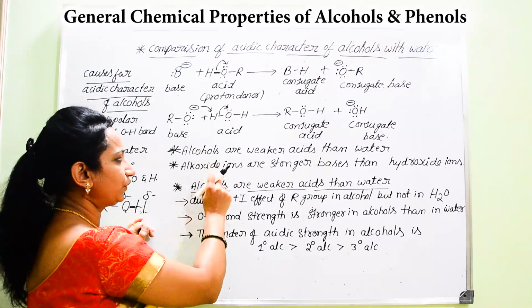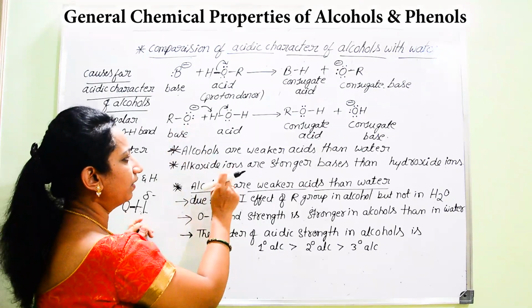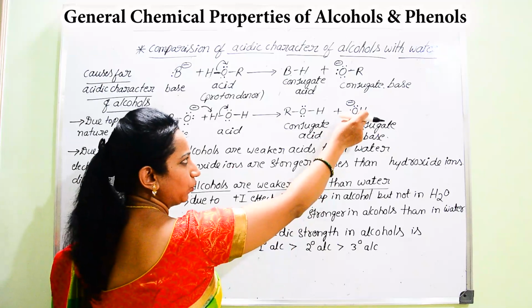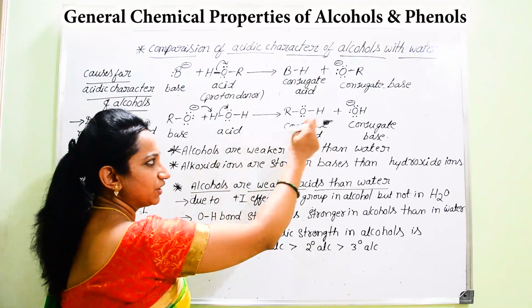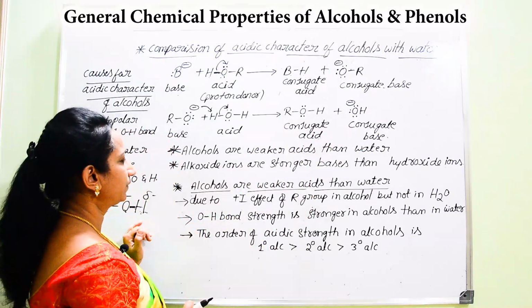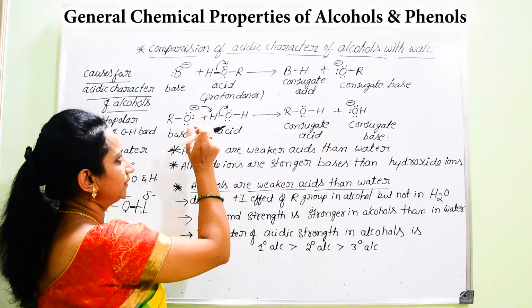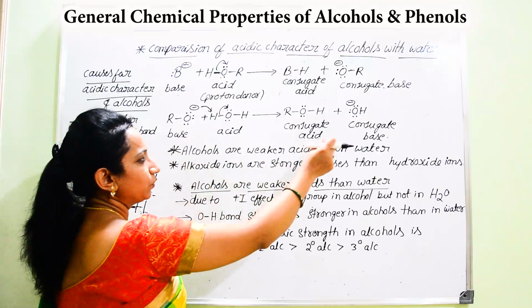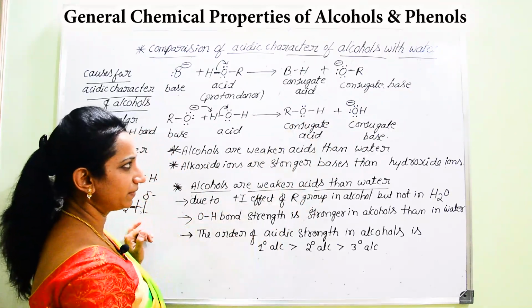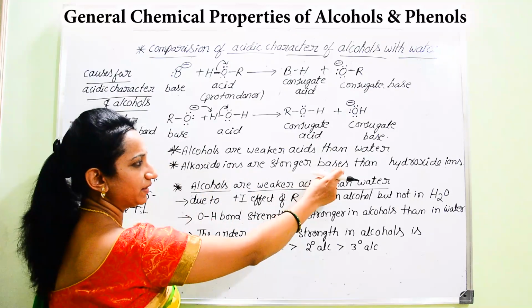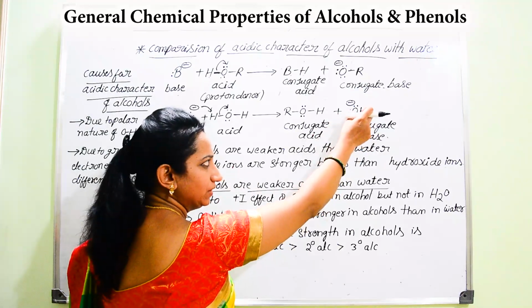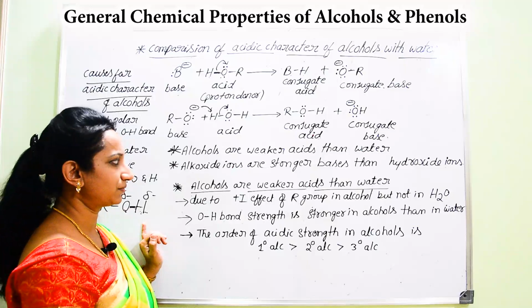And if you compare the alkoxide ion along with the OH minus ion, if the acid is strong, then its conjugate base will be weaker. Hence among RO minus and OH minus, the strong base is RO minus. Alkoxide ions are strong bases when compared to OH minus ions.